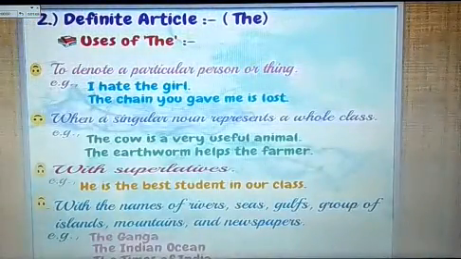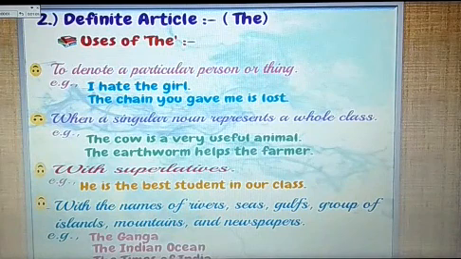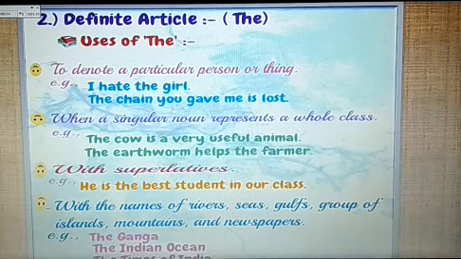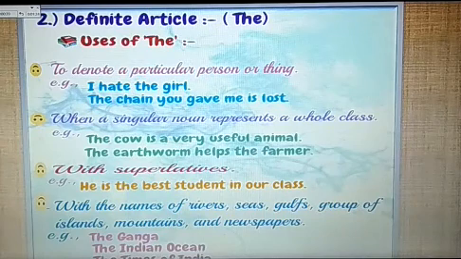Second type of article is definite article. The is considered as definite article. Use of the. First, the is used to denote a particular person or thing. For example, I hate the girl. The chain you gave me is lost.